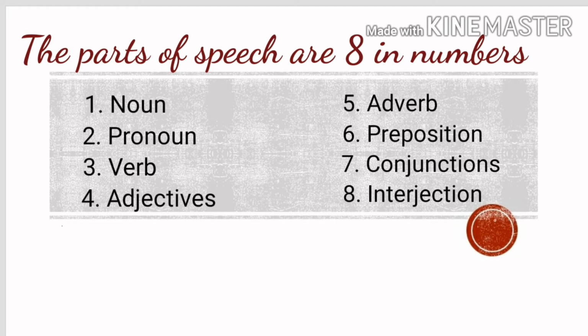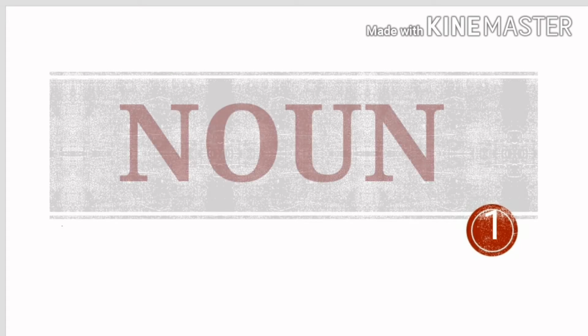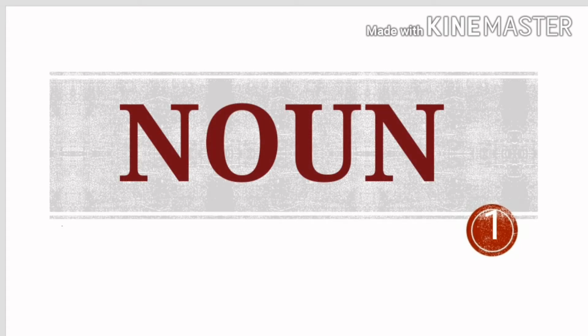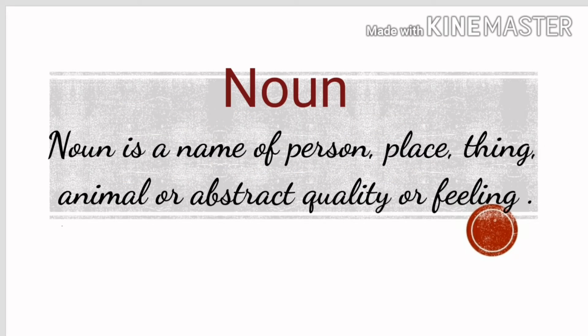Let's get to know the major 8 parts of speech. First, we will discuss noun. As you know, all naming words are called noun. A noun is the name of a person, place, animal, thing or abstract quality or feeling.